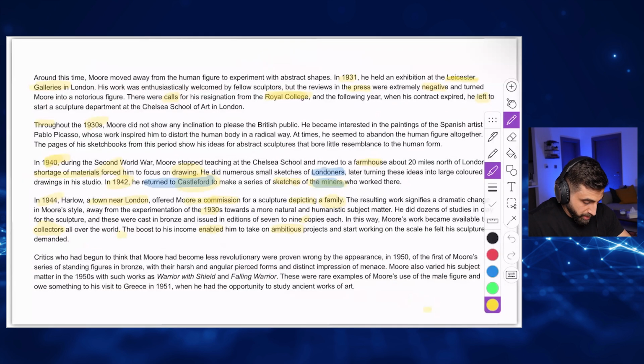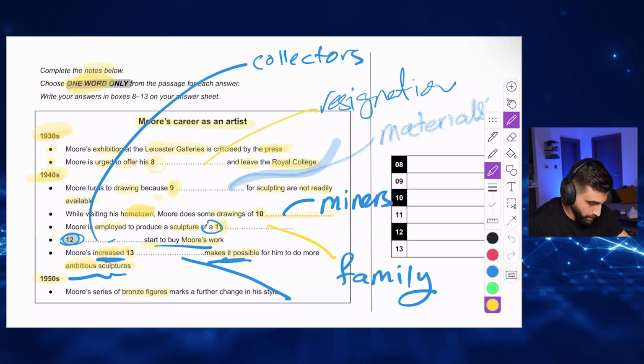The boost to his income. If there is a boost to something, this means it has increased. Boost means a very big increase. So the correct answer in this case is income. Let me read it and see if it makes sense in the sentence. It might be wrong. His increased income makes it possible. It does make sense. Grammatically it is correct. So it's the answer.